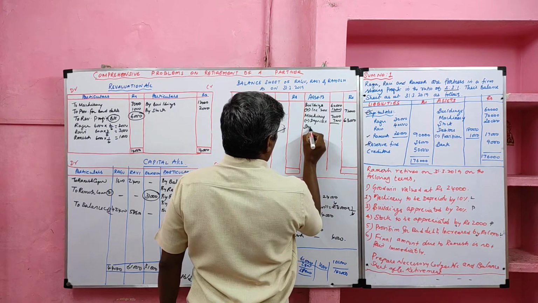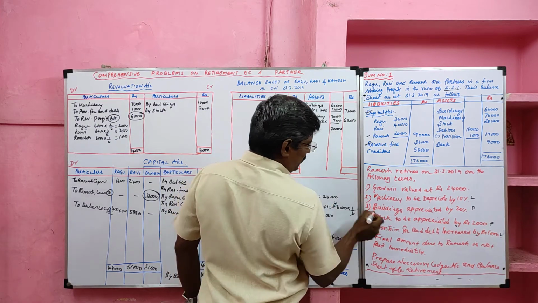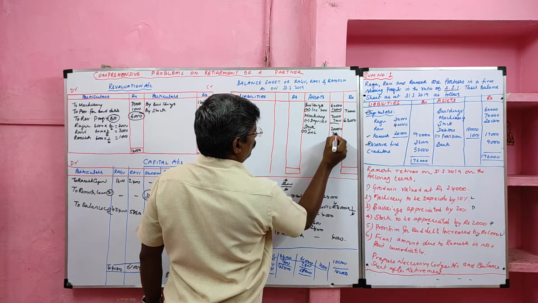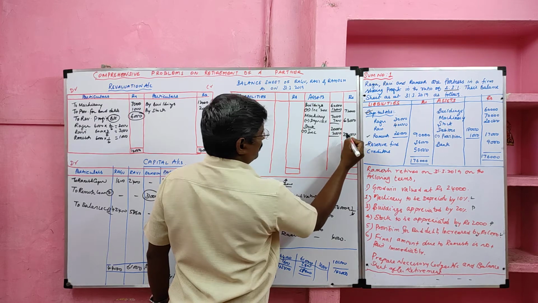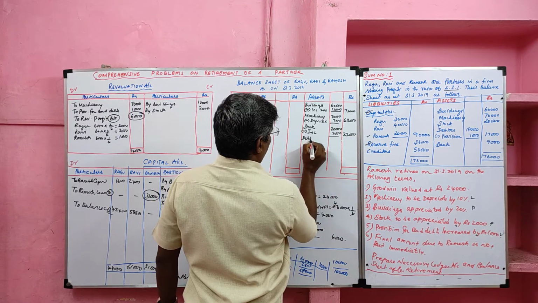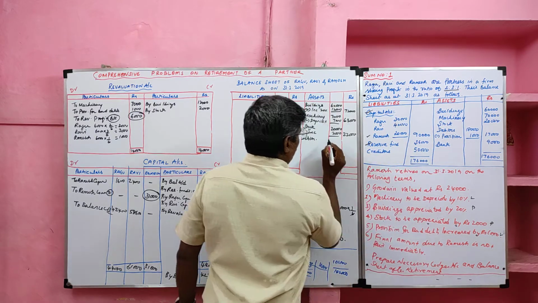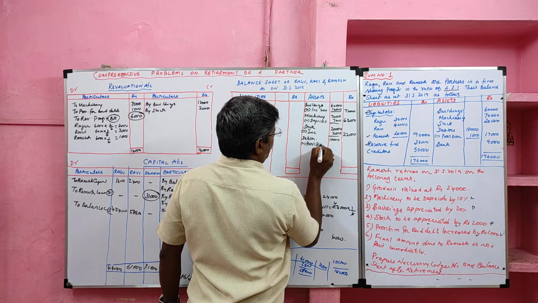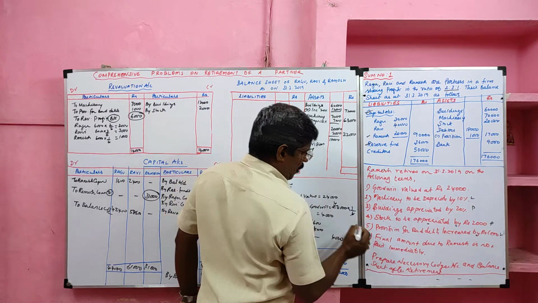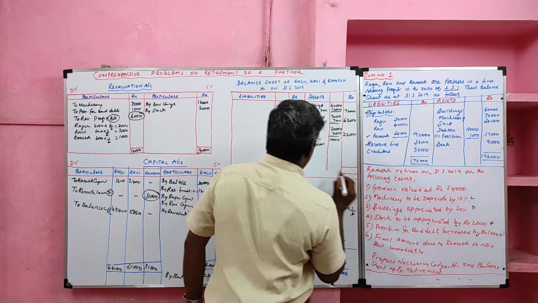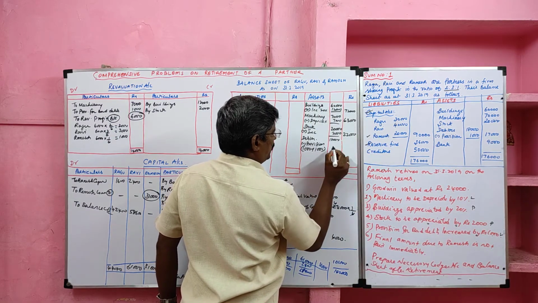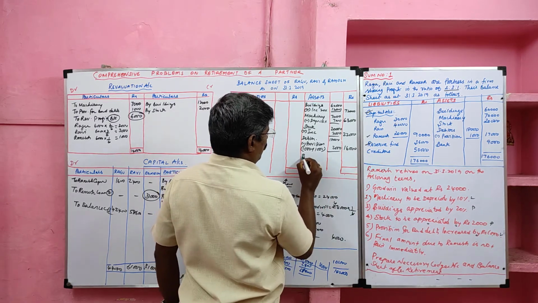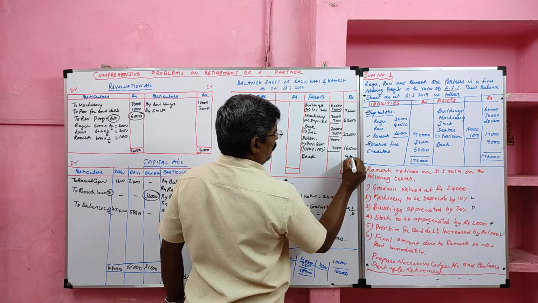Then stock, old value 20,000. Now what happened to the stock value? It increases, so we should add. Increased by 2,000. The present value of the stock 22,000. Then debtors, a very important treatment. Debtors, old value 18,000 minus provision. Old provision 1,000. Now provision for bad debts increased by 1,000, so total provision 2,000. So the new debtors in the balance sheet 16,000. Then bank, no adjustment for bank, so we can record the old value.